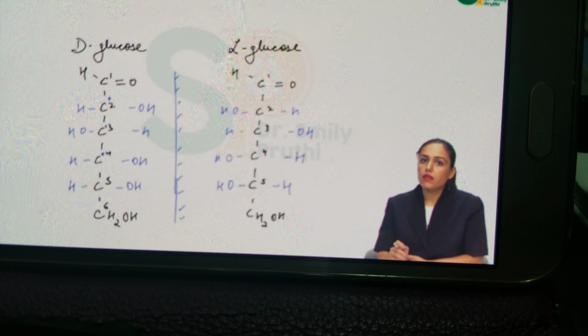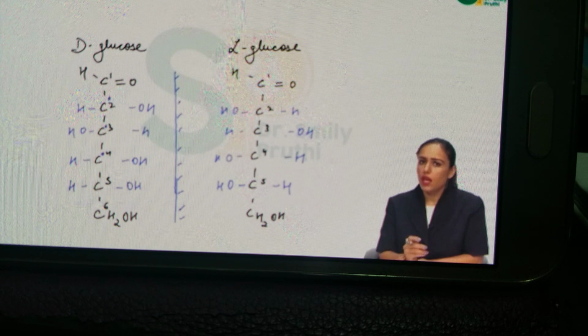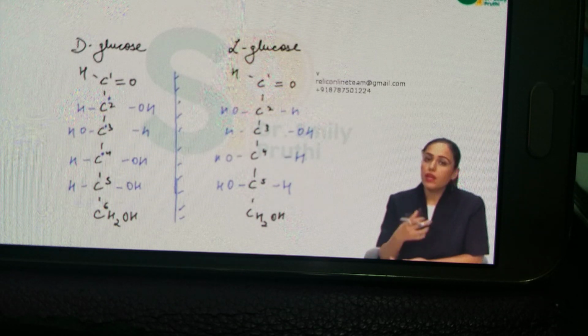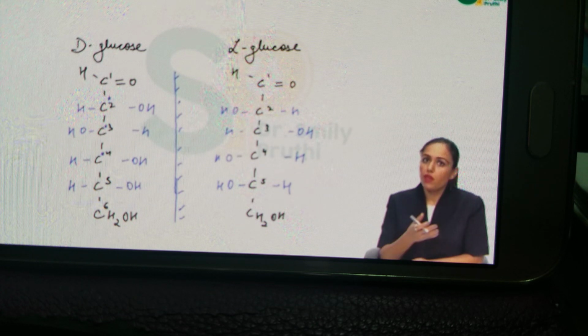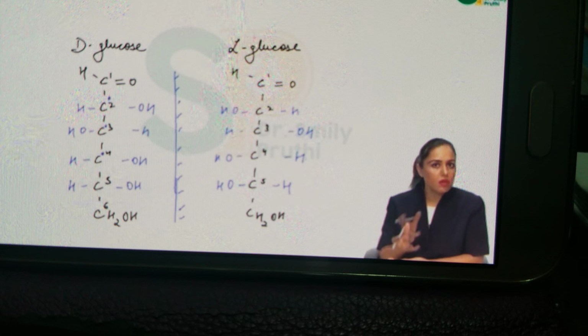So note here that there is a different H and OH orientation at C2, C3, C4 and C5, because enantiomerism is a different H and OH orientation around all the asymmetric carbons. In the case of glyceraldehyde, there was only one asymmetric carbon, that is C2, so there was no problem in understanding that structure. But now in glucose, there are 4 asymmetric carbons, from C2 to C5. Enantiomerism is a different H and OH orientation around all the asymmetric carbons, because to make a mirror image, we have to alter the H and OH orientation at all the asymmetric carbons.